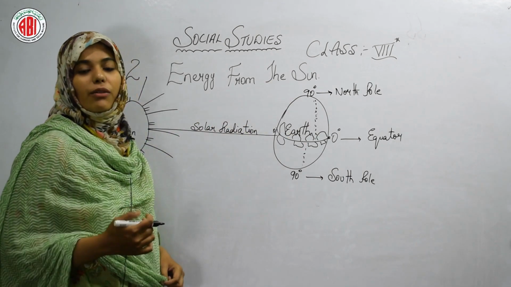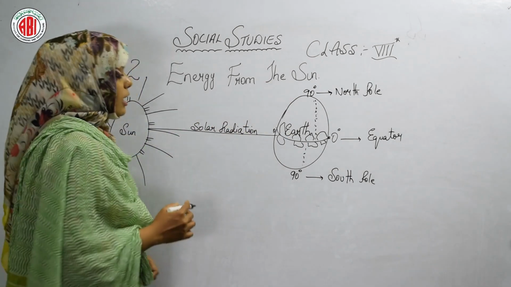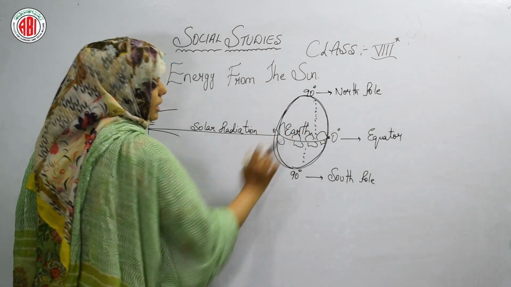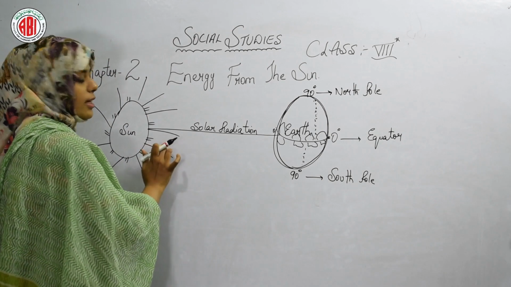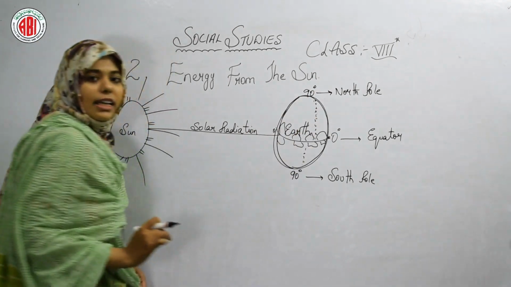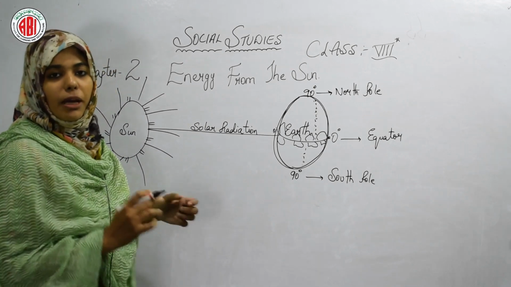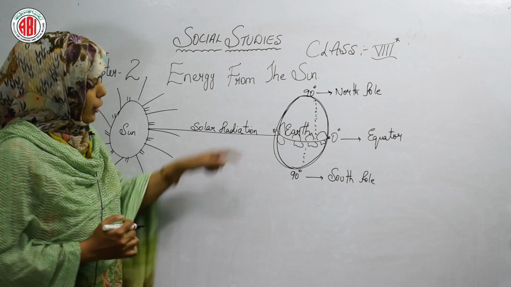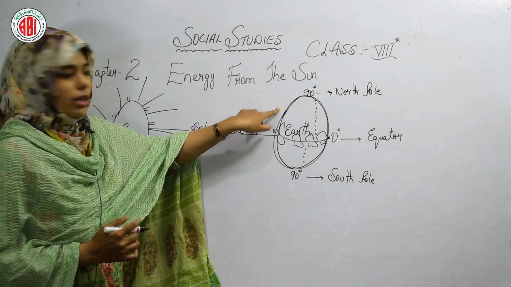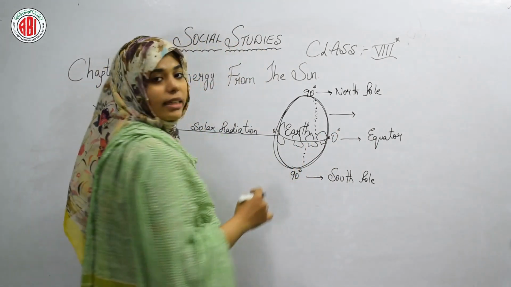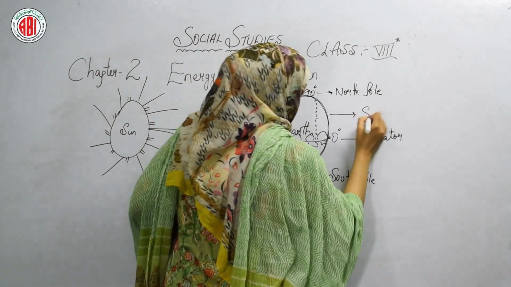This is due to the curvature of the earth. Curvature means curved; the earth is curved in nature. That is why the rays of the sun do not fall completely on the whole earth. That is why some countries are cooler and some countries are much hotter, due to the shape of the earth. So what is the shape of the earth? You have learned from the beginning that the earth is spherical in shape.